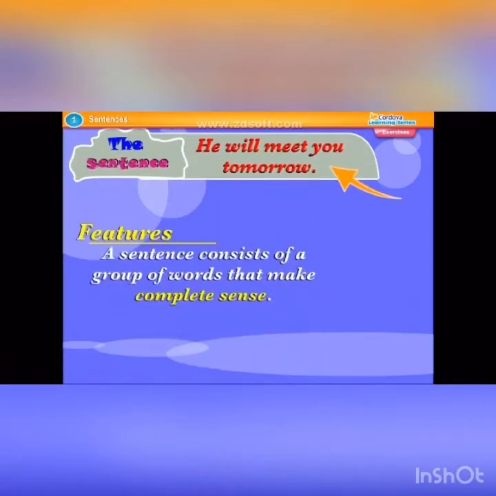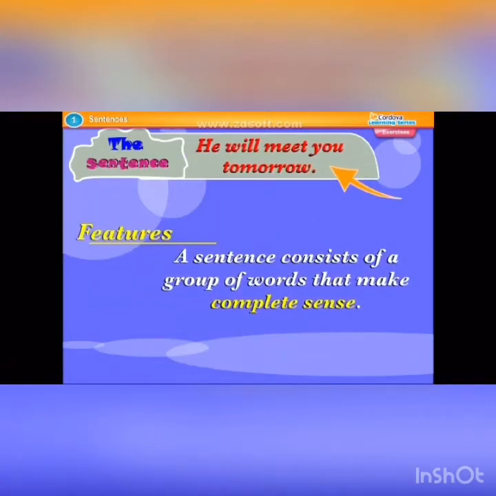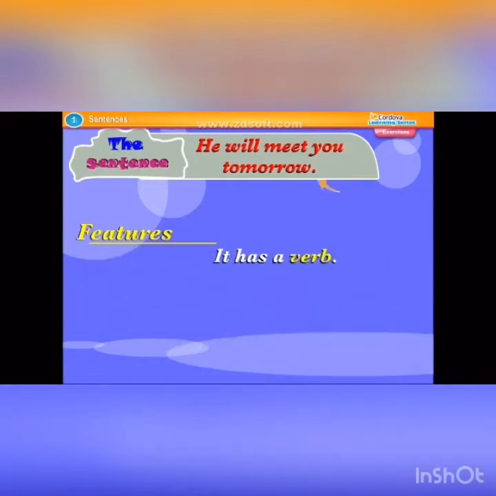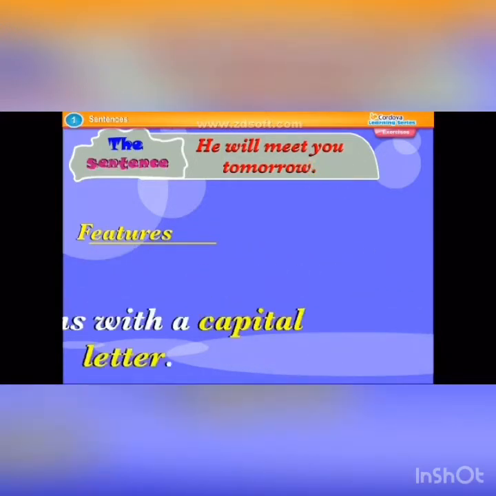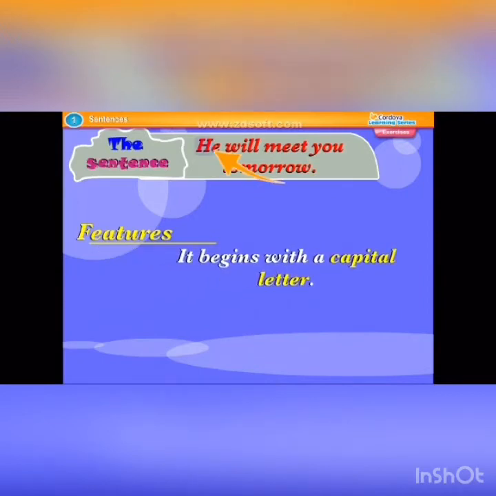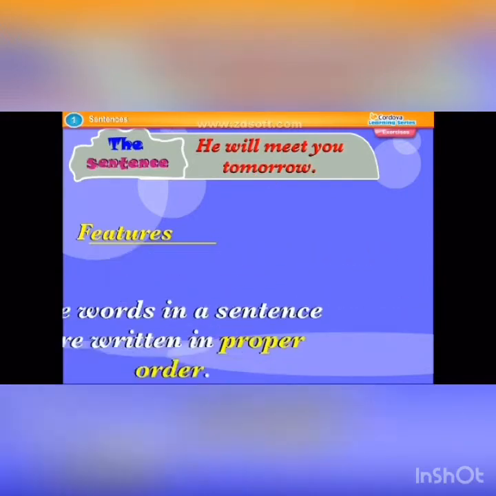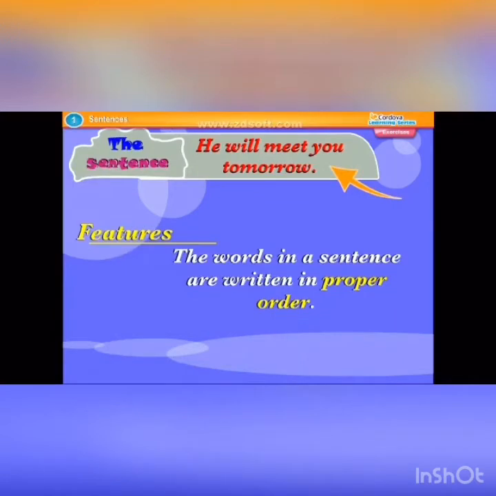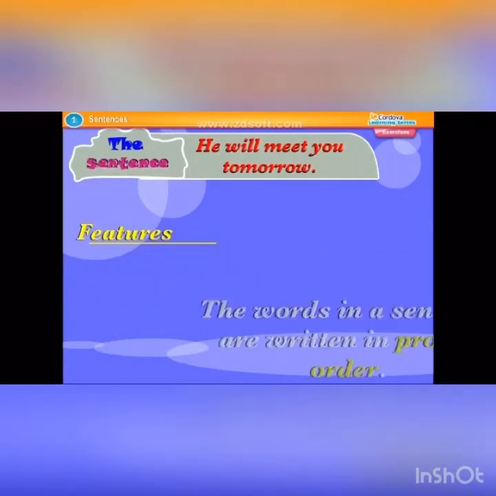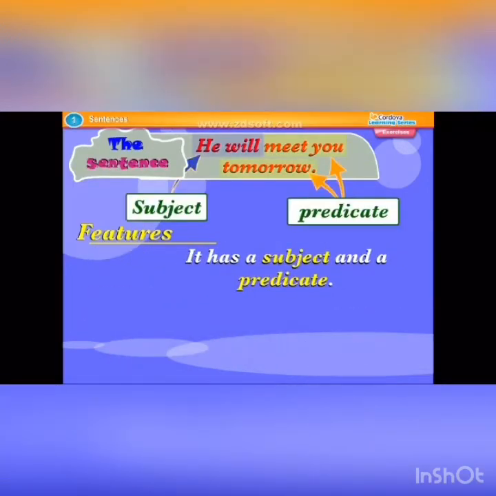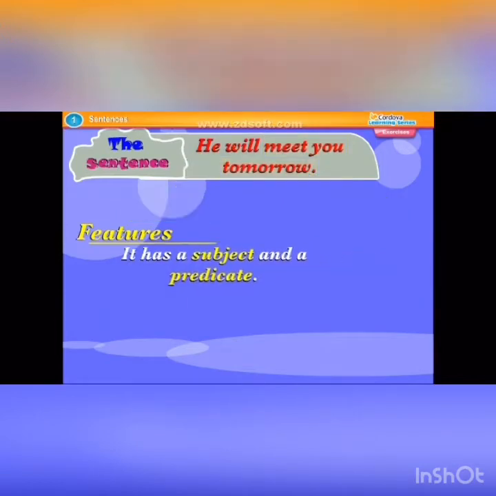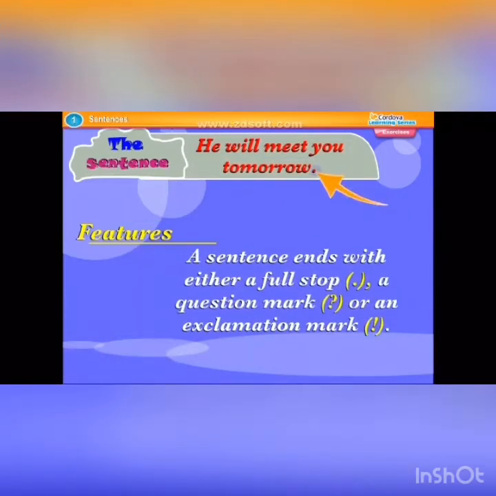Features. A sentence consists of a group of words that make complete sense. It has a verb. It begins with a capital letter. The words in a sentence are written in proper order. It has a subject and a predicate. A sentence ends with either a full stop, a question mark, or an exclamation mark.